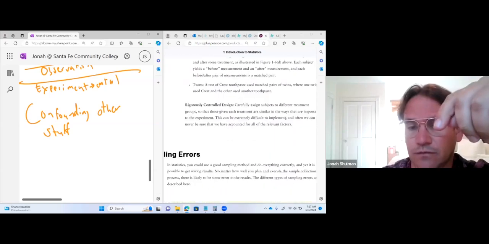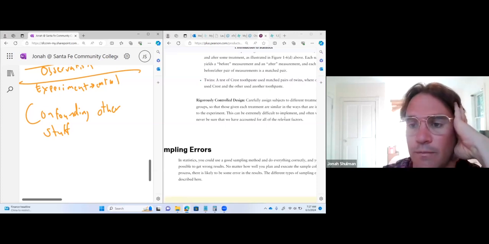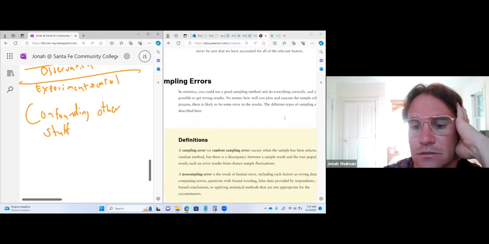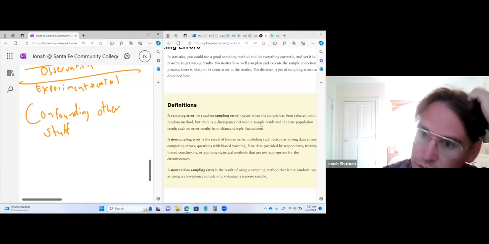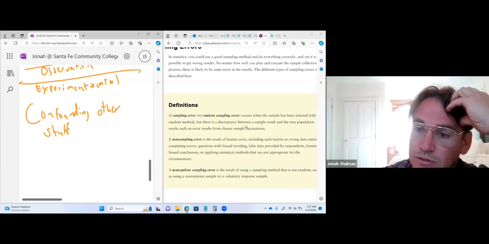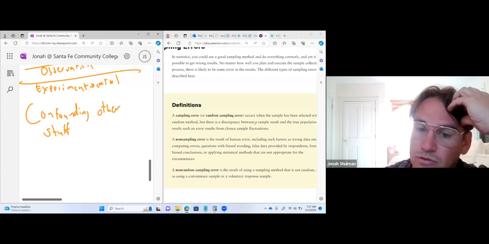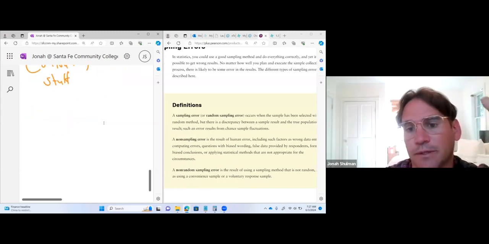But I would definitely look for those. Okay, so errors. We all make mistakes. So let's look at them. A sampling error occurs when a sample has been selected at random, but there is a discrepancy between the result and the true population. It's also a type 2 error, but we will get to the errors.